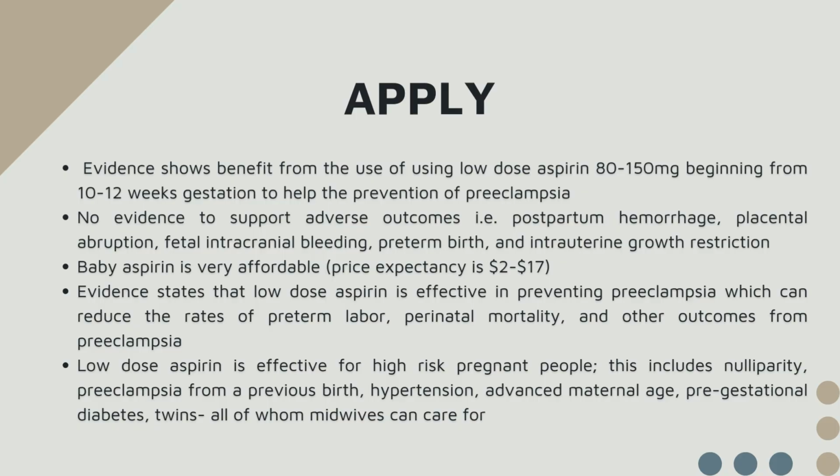Evidence from these articles showed that there is not any clinically sufficient evidence to support adverse outcomes like postpartum hemorrhage, placenta abruption, fetal intracranial bleeding, preterm birth, and intrauterine growth restriction. Baby aspirin is very affordable, so it ranges from $2 to $17, so it's not an expensive ask if people are wanting to do this.